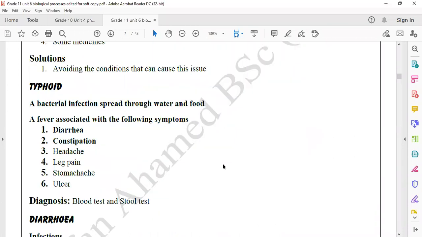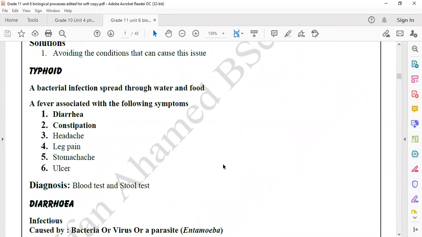Okay. Third, it is an infectious disease called typhoid fever. It's a bacterial infection caused by a bacteria. The bacteria's name is Salmonella.